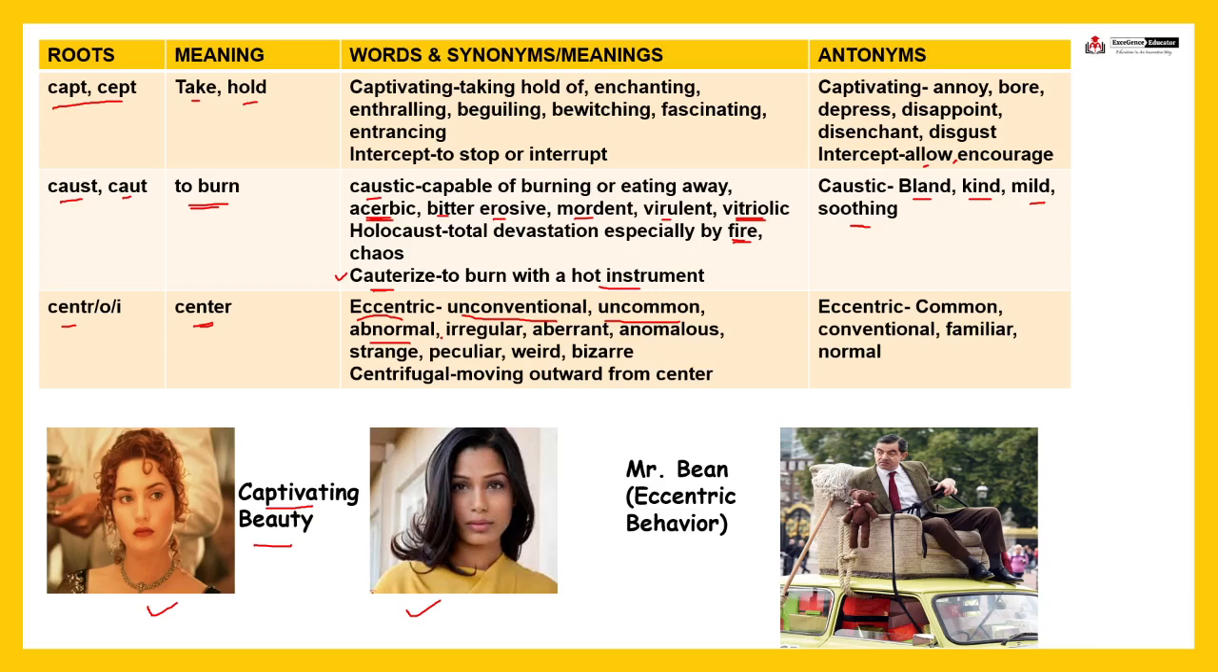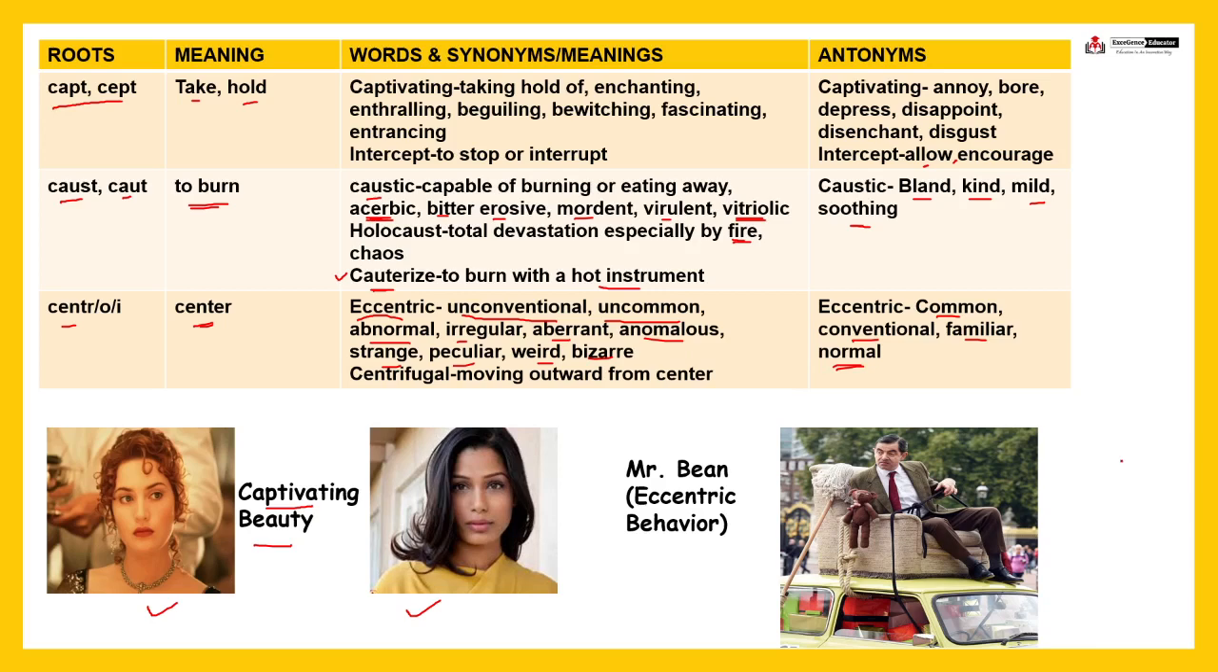Eccentric person, right. Irregular, aberrant, anomalous, bizarre, weird, peculiar, strange. Eccentric behavior means strange, abnormal behavior. And just the opposite is common, quite common. Conventional, familiar, normal. You can easily understand the antonyms if you know the synonyms, isn't it?